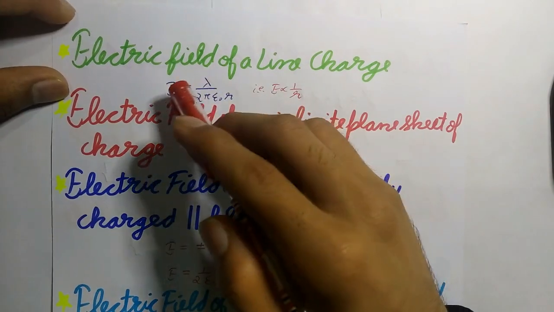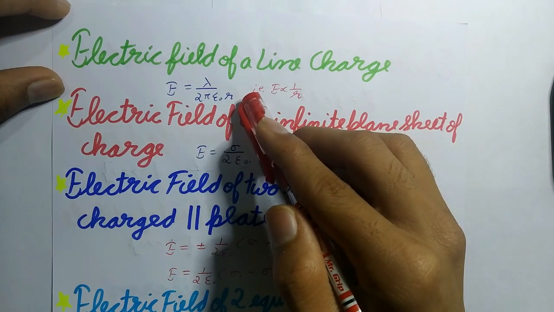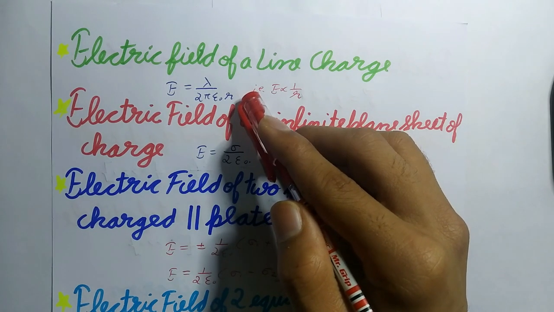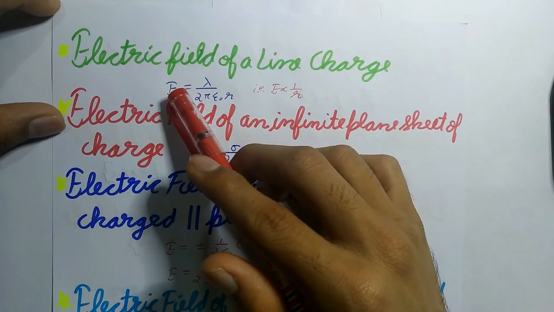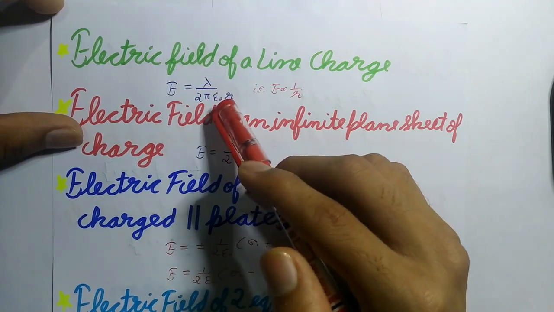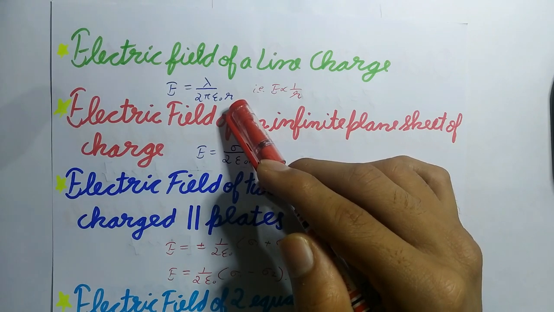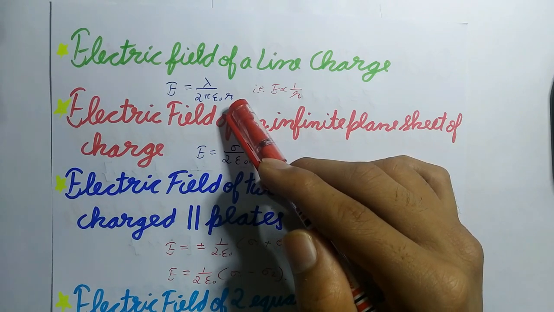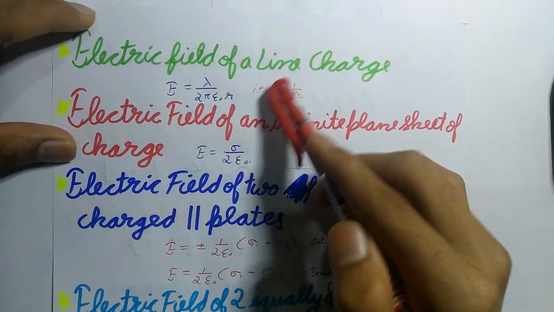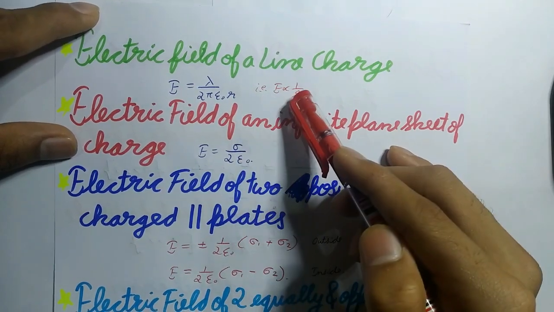So next is electric field of a line charge. The electric field of a long straight wire of uniform linear charge density lambda, represented as E, equals lambda upon 2 pi epsilon naught r, where r is the perpendicular distance of the wire from the observation point. From this we can write E is proportional to 1 by r, inversely proportional to the distance.